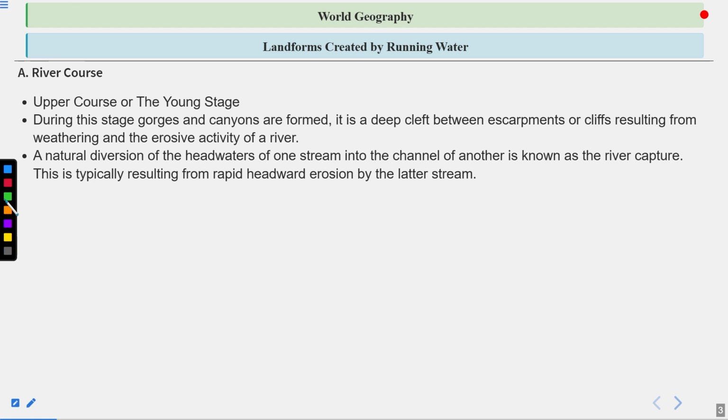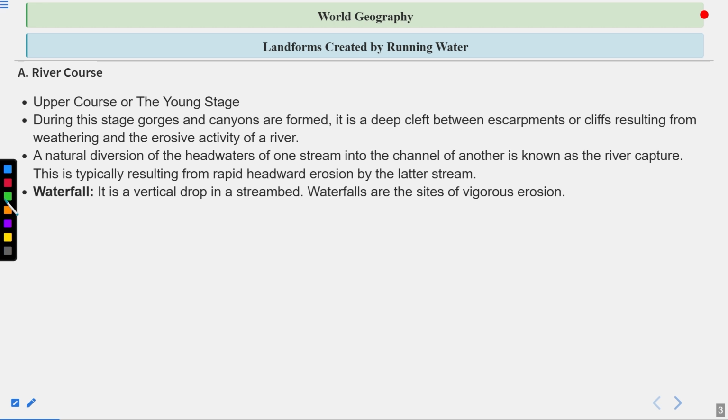A natural diversion of the headwaters of one stream into the channel of another is known as river capture. Sometimes a river that is flowing on one path is captured by a larger river. That means a river that was flowing into one river starts flowing into another big river just beside it. This process is called river capturing. A perfect example is the river Tista. Tista used to flow into the river Ganga earlier, but now it has become part of the Brahmaputra. This typically results from rapid headward erosion by the later stream.